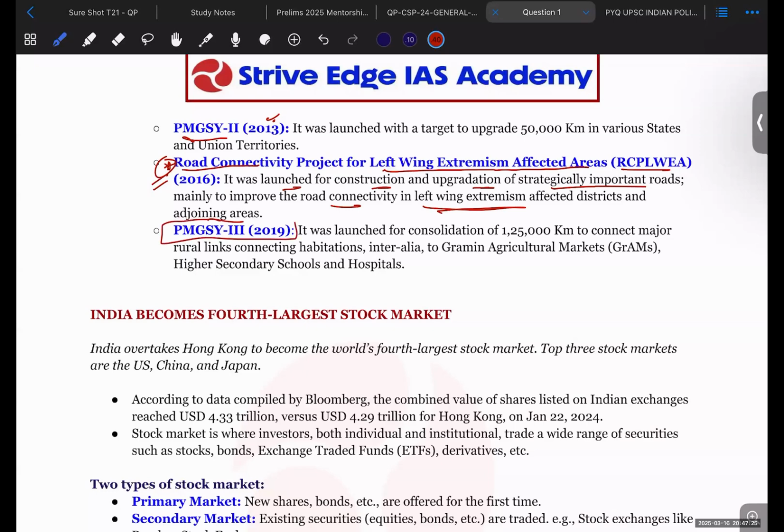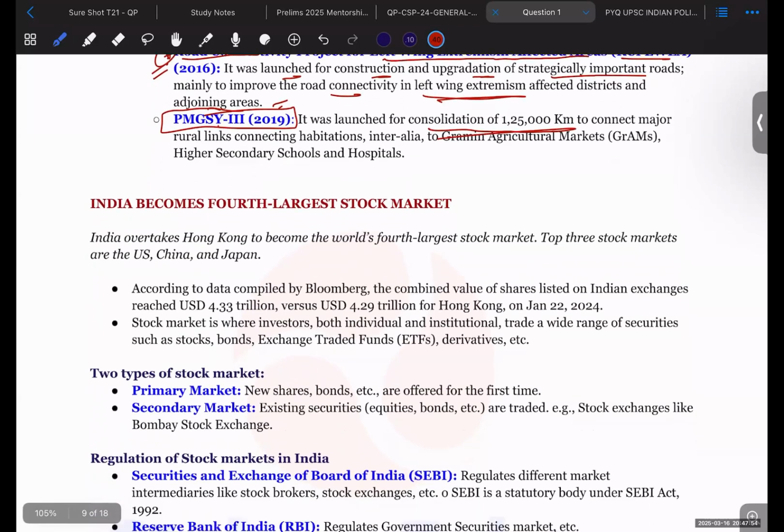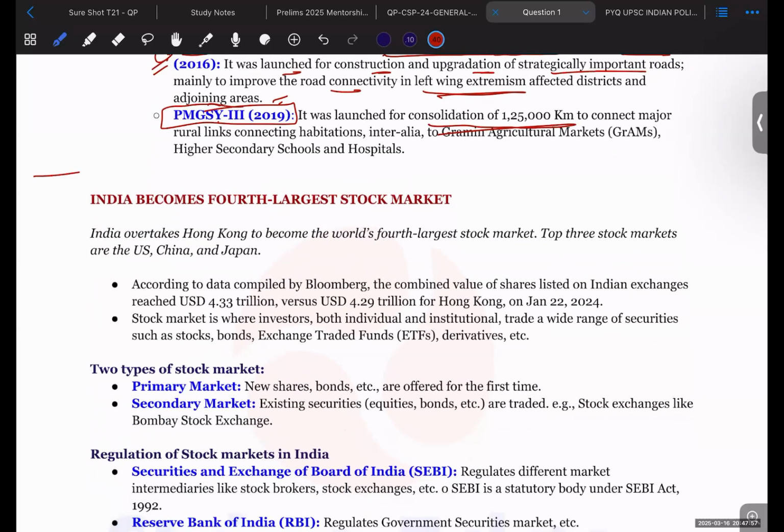The next stage that the Government of India is working on at present is Pradhan Mantri Gram Sadak Yojana third, launched in 2019. It was launched to consolidate 1,25,000 kilometers of roads, connecting the major link roads with the nearby cities. Now, this is all about the Pradhan Mantri Gram Sadak Yojana.